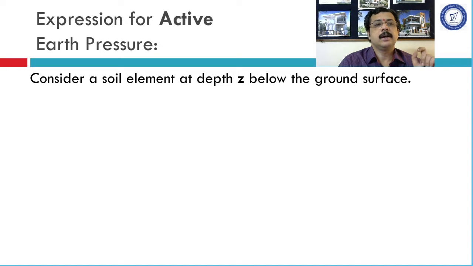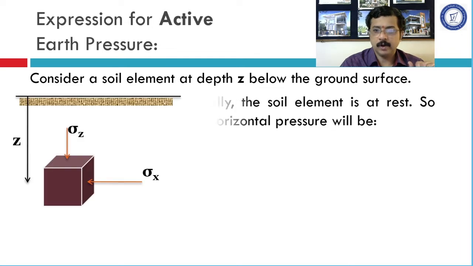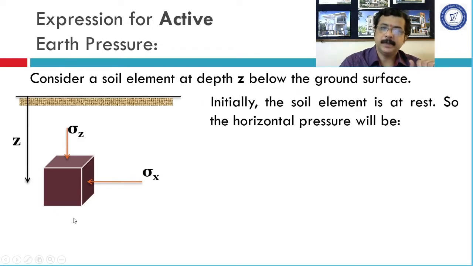Now we will go for the derivation for the expression of active earth pressure using Rankine's theory, for which we will be considering a soil element. Assume this as ground surface. You can see in the diagram this horizontal line as ground surface. Consider this soil element at the depth Z below the ground surface. This soil element will experience some vertical stress and some magnitude of lateral stress. So sigma Z will indicate the vertical stress and sigma X will indicate the horizontal stress. Now sigma Z is nothing but the vertical pressure and sigma X is nothing but the horizontal pressure.